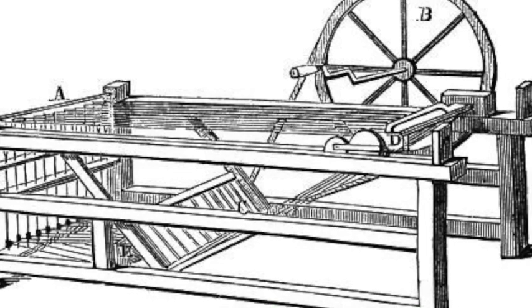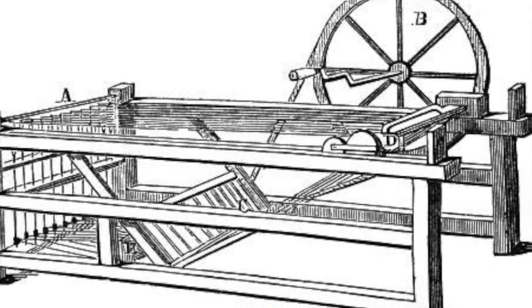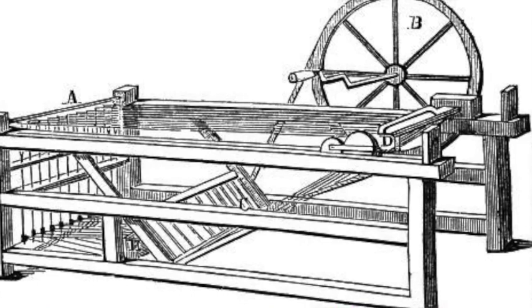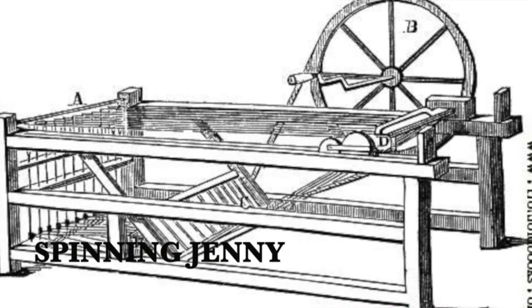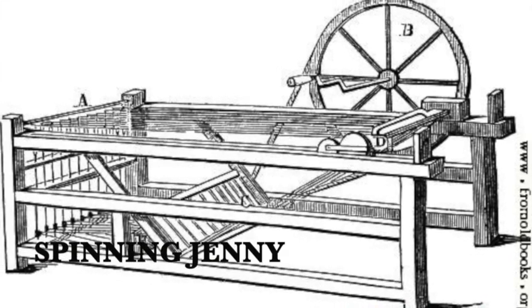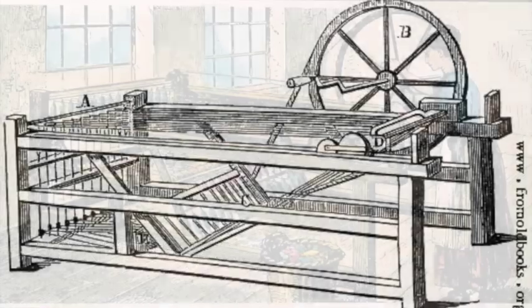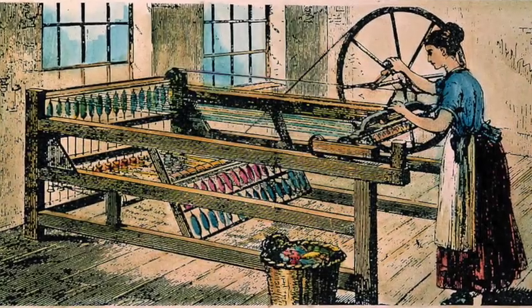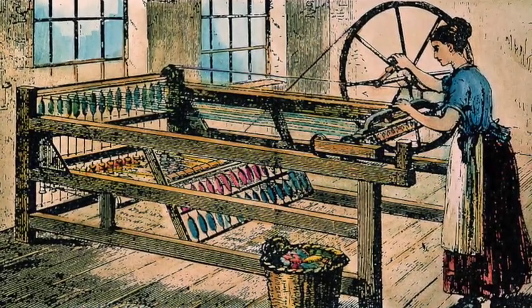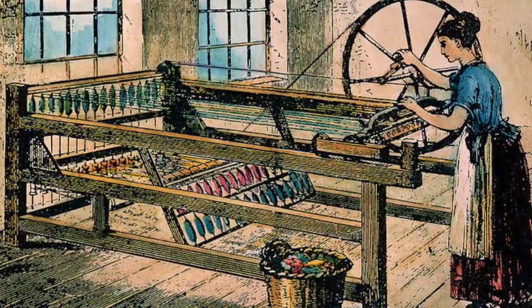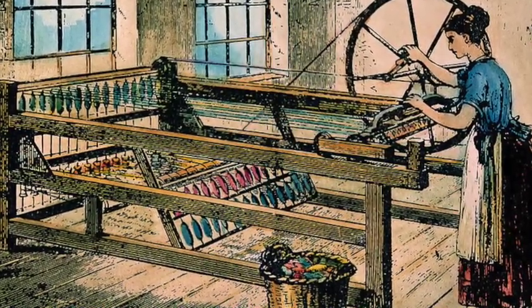Another revolutionary innovation at the time that helped to secure the prosperity and progress of the Industrial Revolution was the spinning jenny. This was created by James Hargreaves in 1764. The increased speed of weaving created a new problem because it now took more spinners to keep up with one weaver. This problem was solved when James Hargreaves invented a new machine that was capable of spinning 8 threads of cotton yarn, instead of the spinning wheel's one.